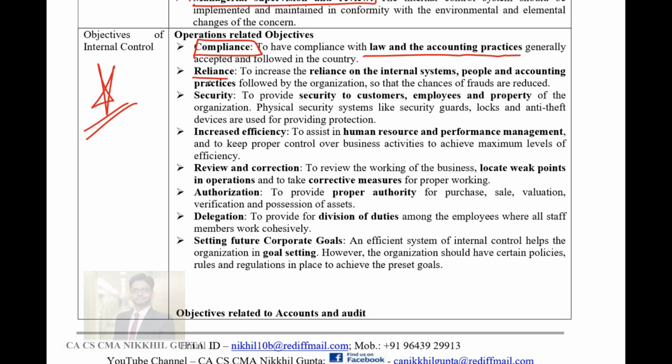Then reliance on the financial systems, reliance on the people, accounting records. All these reliances are strong only when there are strong internal controls. Security. Your security of your money, security of your assets, security of your entire financial statements happen only when you have a strong internal control system.